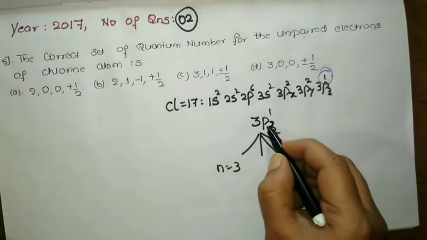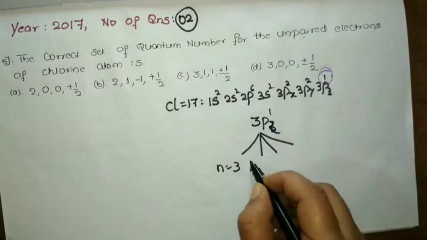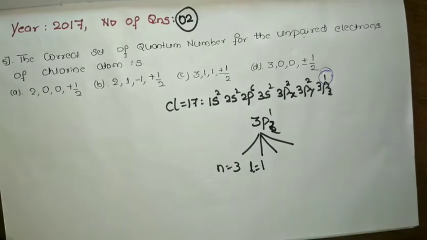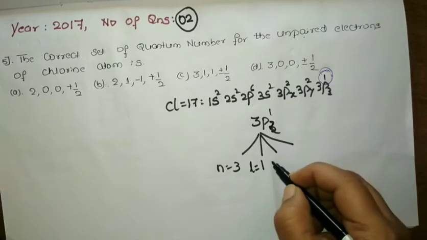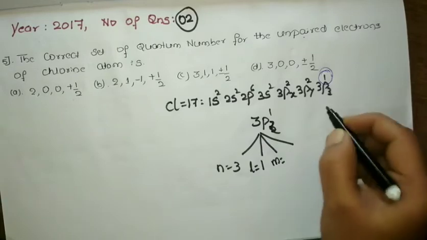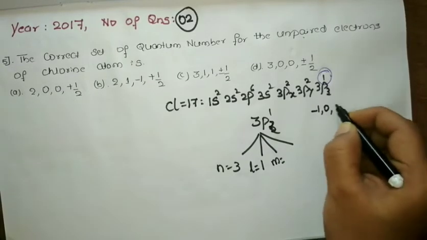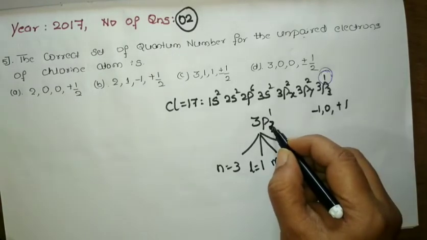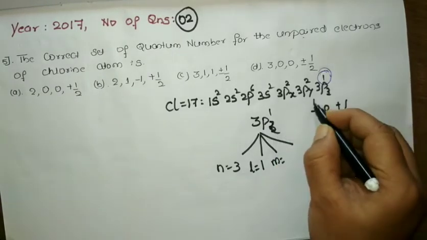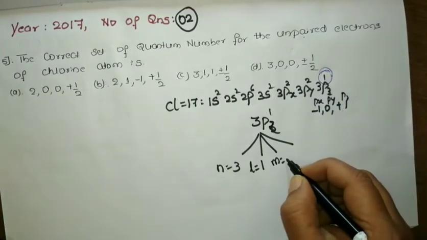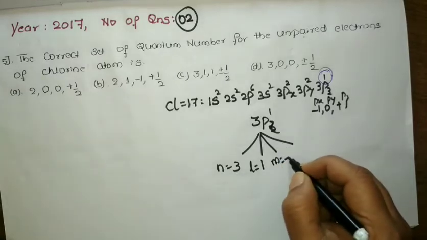Okay, since we have a p orbital, we know the L value for the p orbital. It is 1. Now, what is the magnetic quantum number? As I told, L equal to 1 means minus 1, 0, plus 1. These are the magnetic quantum numbers. Since it is a z orbital, we have plus 1. This is px, py, pz. So for the m value it is pz, and the m value here for z means we're going to write plus 1.